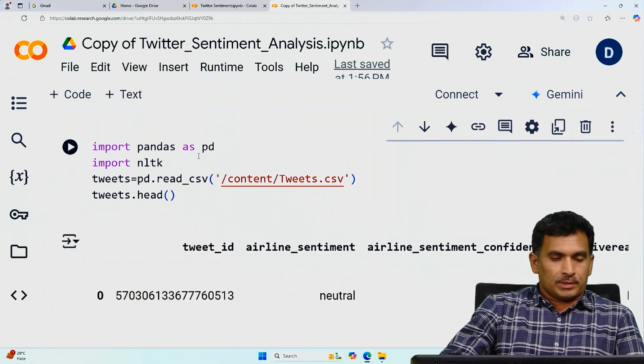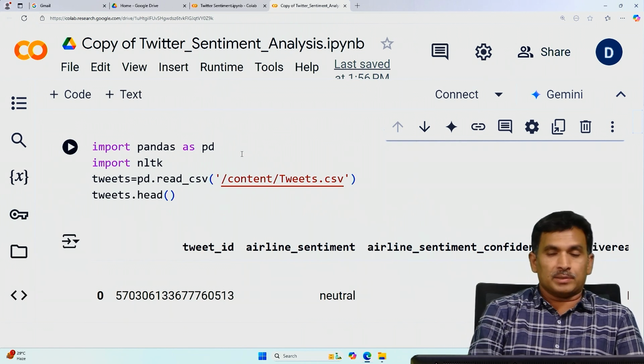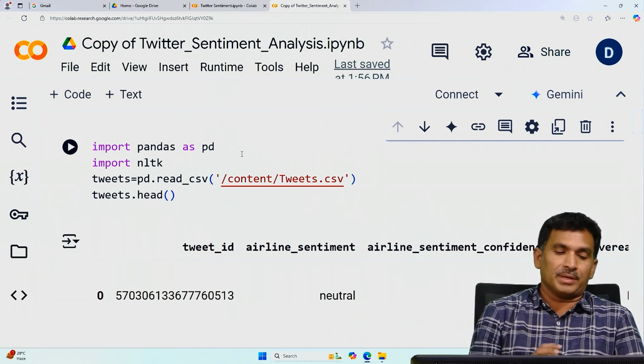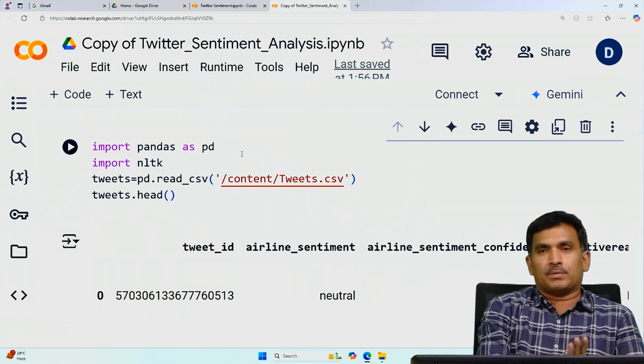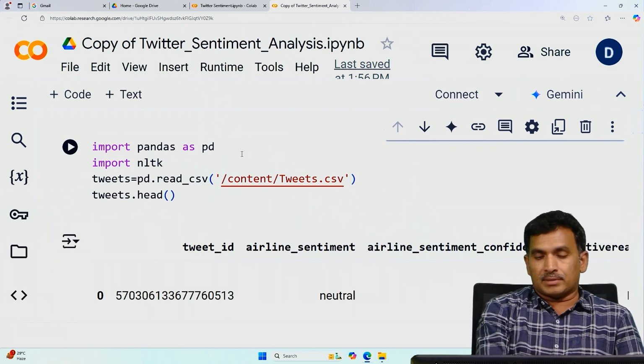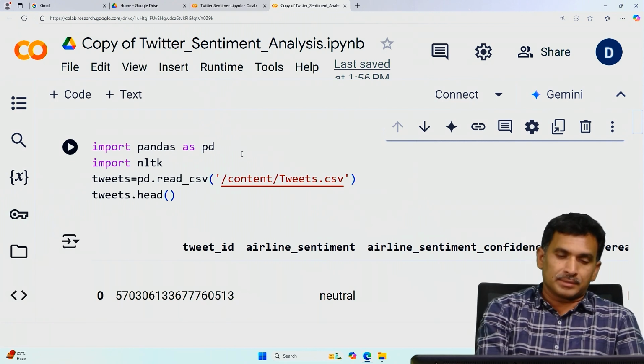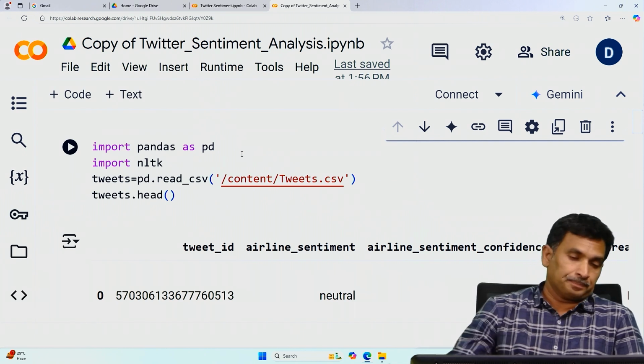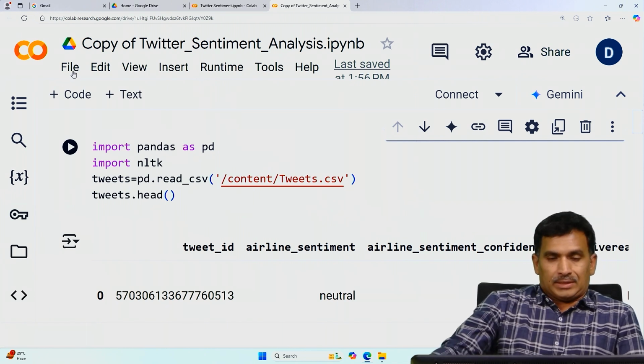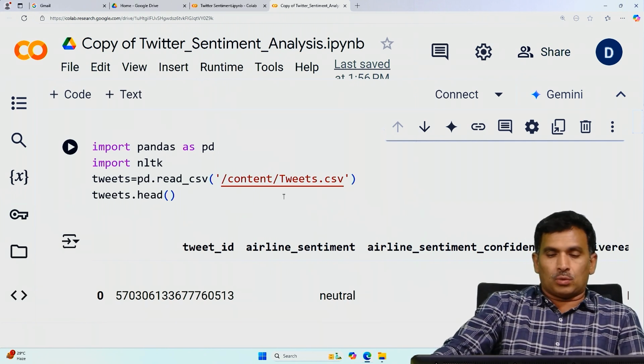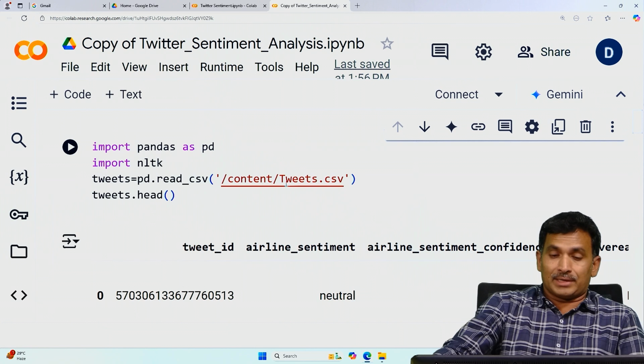I'm not going to discuss in detail all the pandas libraries and functions, etc. I just want to give a brief idea of the different phases we discussed as part of data analytics, and that will be explored here. So first, you need to download this code, and I'll also keep the data set available, so you have to download the data set also.